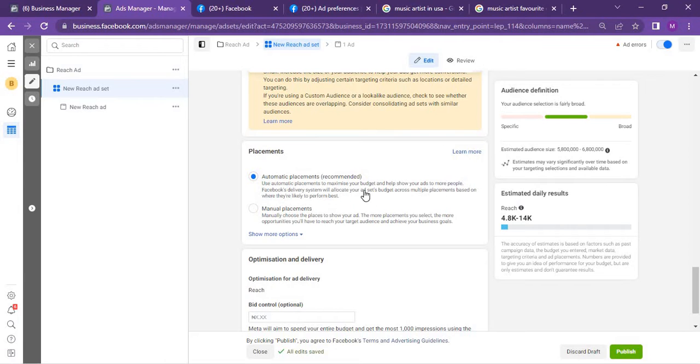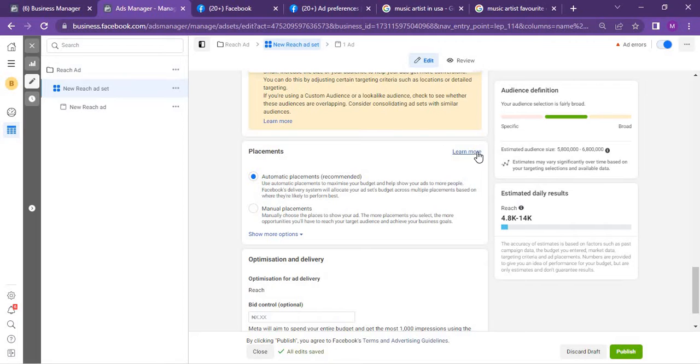Facebook delivery system will allocate your asset budget across multiple placements based on where they are likely to perform. What this means is if you select this automatic placement, Facebook is actually going to take provision, is going to actually control the way your ad is going to be placed. And they are going to do it in such a way that they will place it where your ad is likely going to perform best.